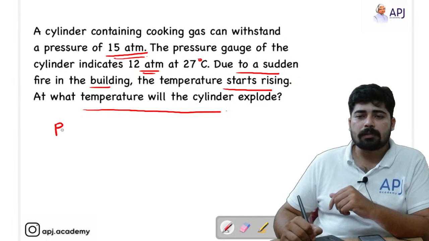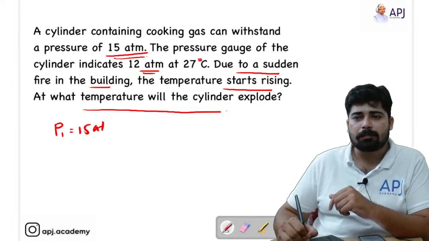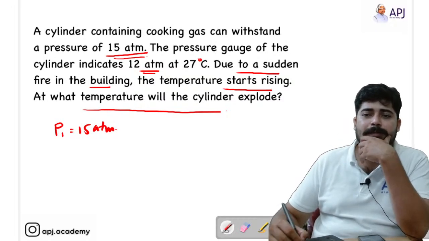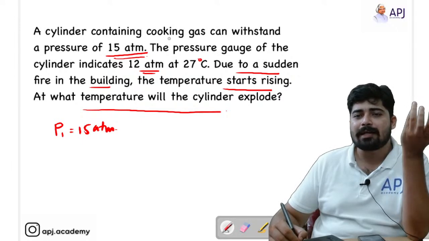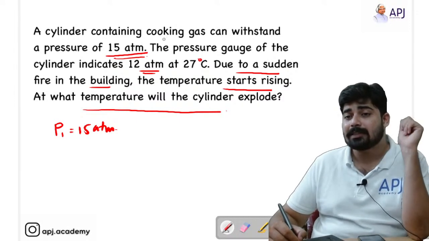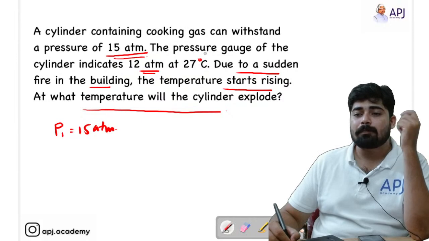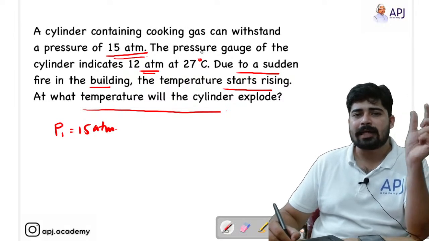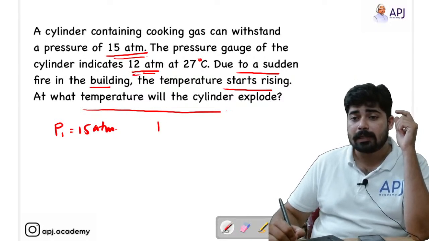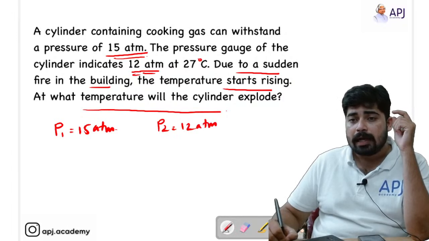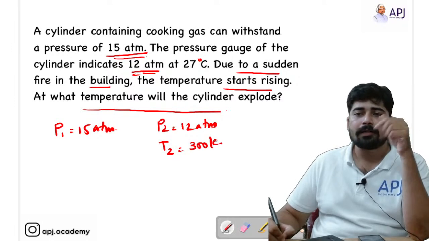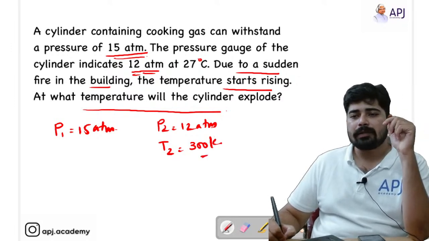So we know that the pressure is given as 15 atm. That means the pressure that can be withstood by the cylinder of cooking gas is 15 atm. That is what the first sentence means. Now the second sentence is saying that the pressure gauge, an instrument that measures the pressure, indicates 12 atm, that is P2 equal to 12 atm at 27 degrees Celsius. That means T2 equal to 300 Kelvin. We know that 27 degrees Celsius should be converted to Kelvin, that is 300 Kelvin.